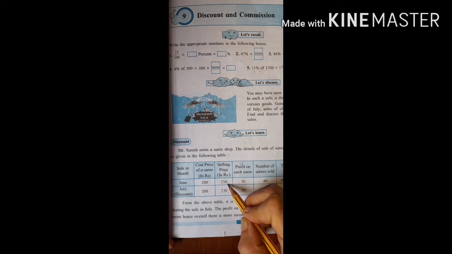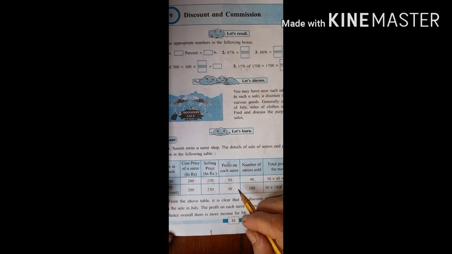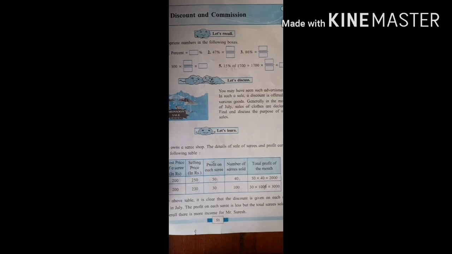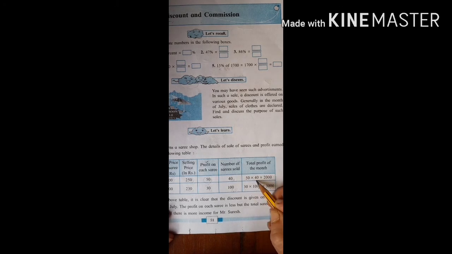It is always profit, children. So here he got a profit of 250 minus 200, which is rupees 50. He sold 40 saris. If he has sold 40 saris of the same type, on one sari he got 50 rupees profit. On 40 saris, how much profit will he gain? 50 into 40, that will be equal to 2000 rupees.